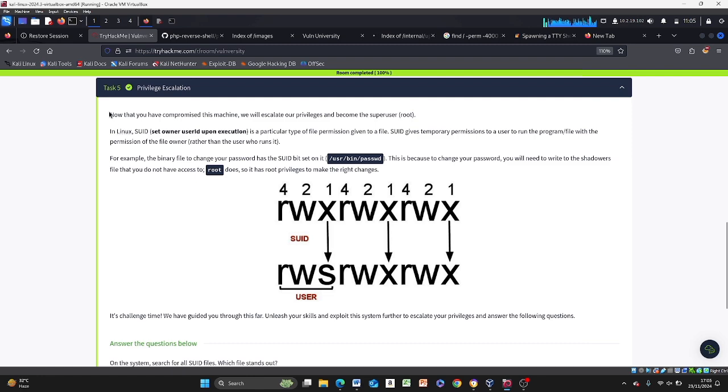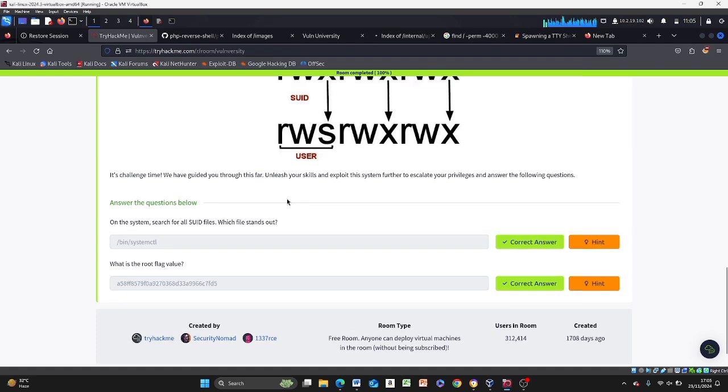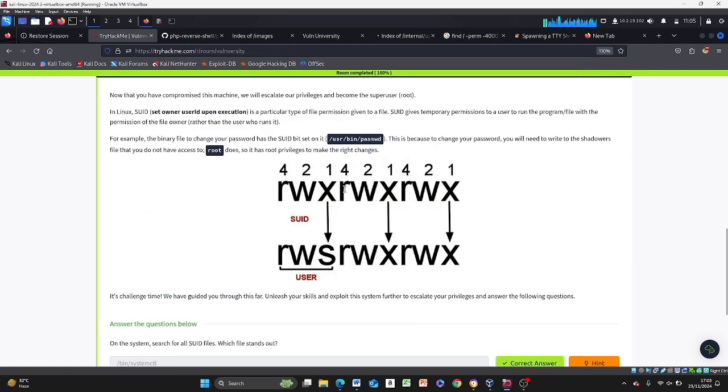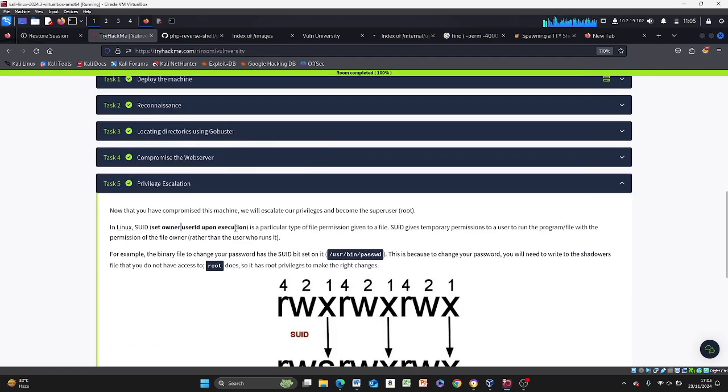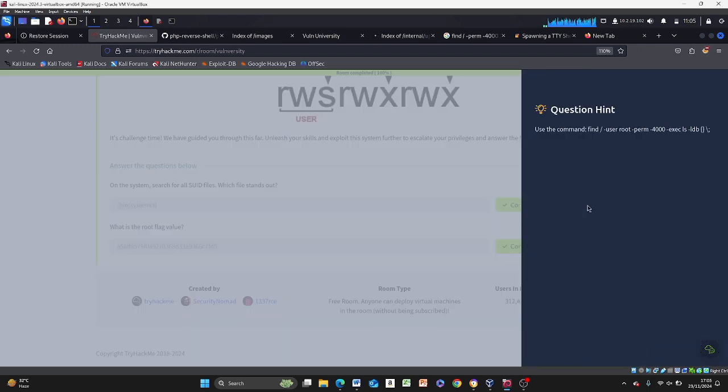So you just come in and read all of this and have a beautiful understanding of it. I'm just going to go straight to it. Challenge time. We have guided you through this file. Unleash your skill, exploit this system, further escalate your privilege and answer the following questions. On the system, search for SUID files. Which file stands out? When you read this, you're going to understand SUID, set user ID, the owner permission, and it's usually one of the methods people use to exploit and gain root privileges. So use the command to find this.